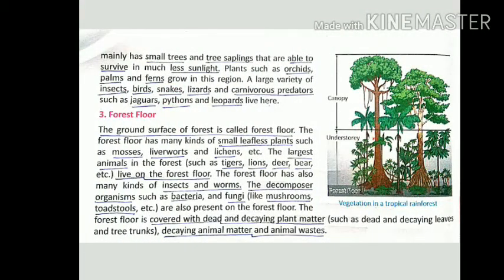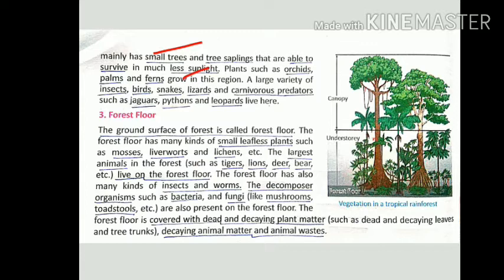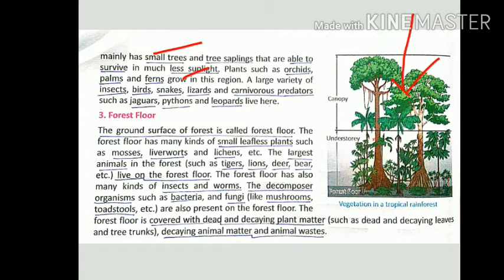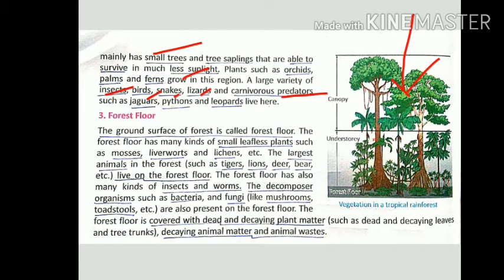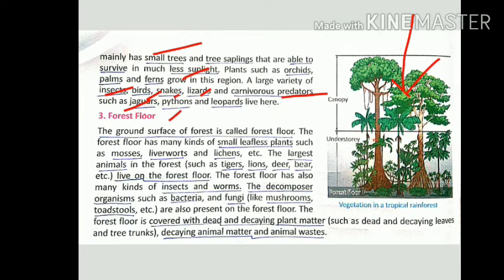Okay, so there are mainly small trees like shrubs. They are able to grow in less sunlight because very little sunlight can cross the canopy area. A large variety of insects, birds, snakes, lizards, and carnivorous predators like the jaguar live here. Jaguar is a type of big cat like a tiger. Python and leopards live here. The third is the forest floor.